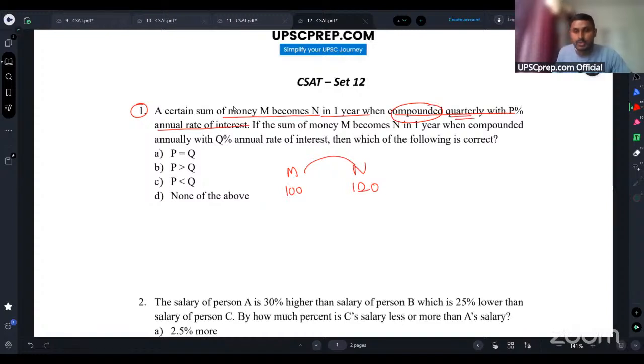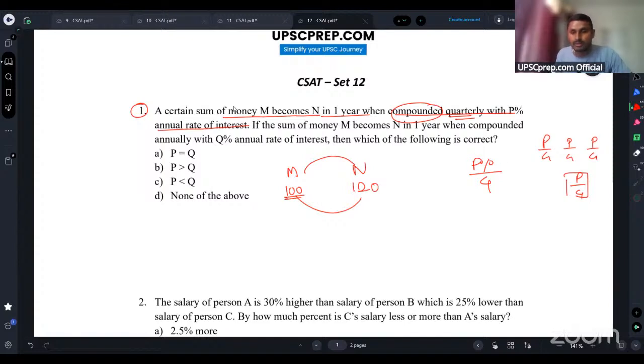So this P% annual rate of interest we are dividing into 4 quarters. For the first quarter it will be P by 4, for the second again P by 4, for the third quarter P by 4, and for the last quarter P by 4. So from this 100 to 120, you are applying this P by 4 four times, because you are applying the interest quarterly, right?